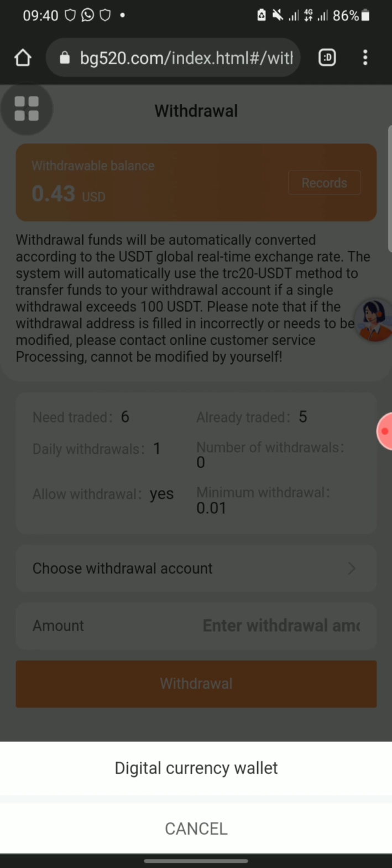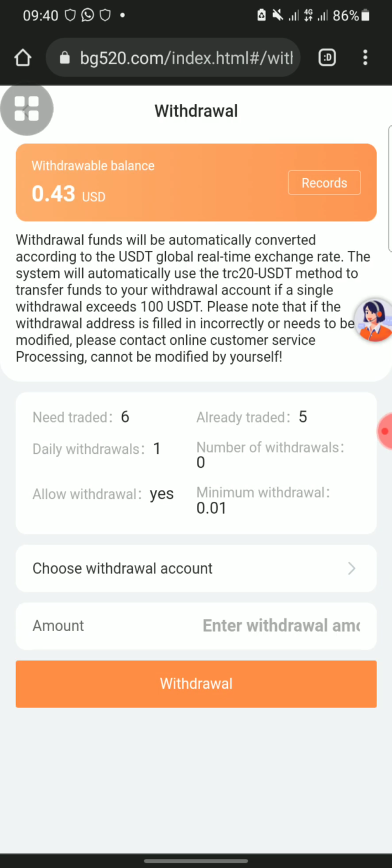When you click somewhere like here, you see it tells you to add your Dogecoin or your TRS wallet address. You just have to copy any of them and add it there. You understand? If you want to withdraw through Dogecoin, you can put your Dogecoin wallet. If you want to withdraw through TRS, you can put your TRS wallet there. But me, I've already done all that.